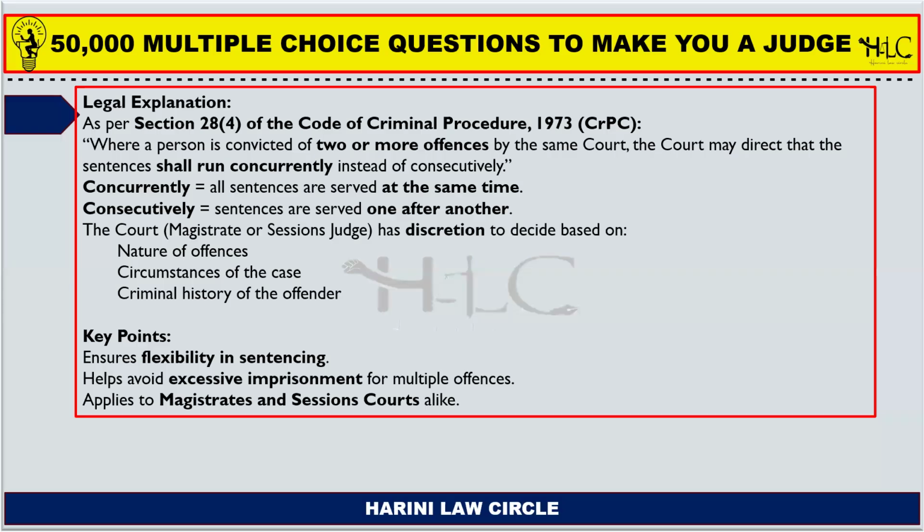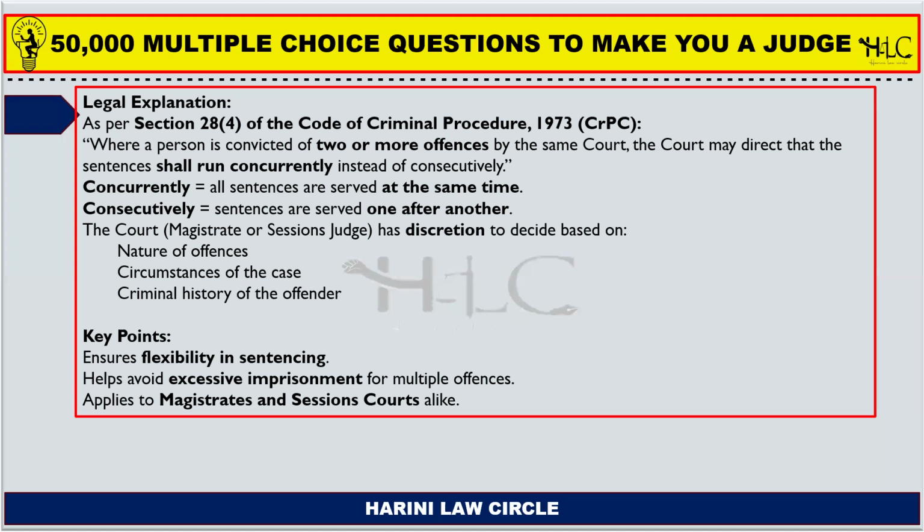For example, a person has committed an offense of theft and an offense of criminal conspiracy. The punishment of criminal conspiracy is different and the punishment for theft is different. And these two offenses are given punishment simultaneously only, right?